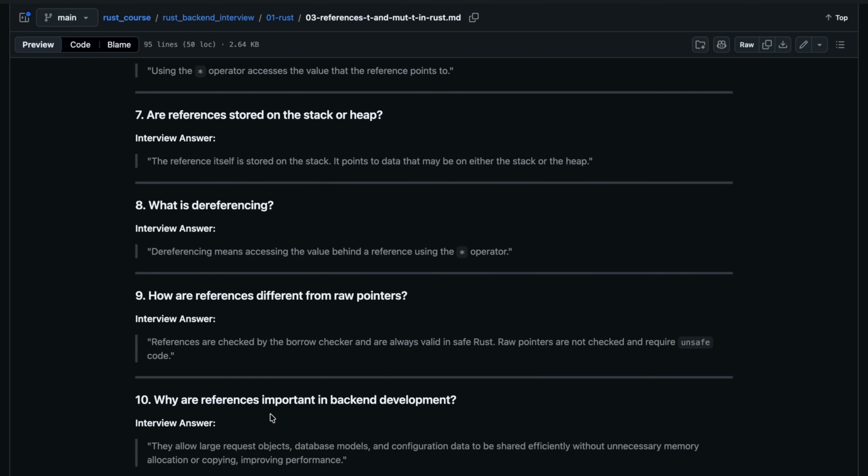Why are references important in backend development? They allow large request objects, database models, and configuration data to be shared efficiently without unnecessary memory allocation or copying, improving performance.